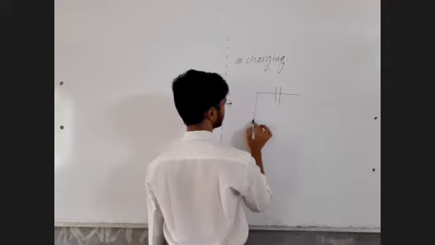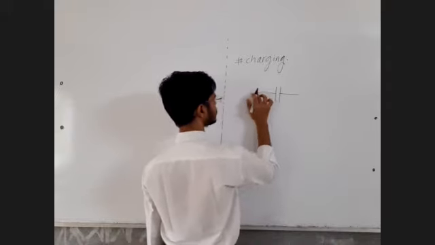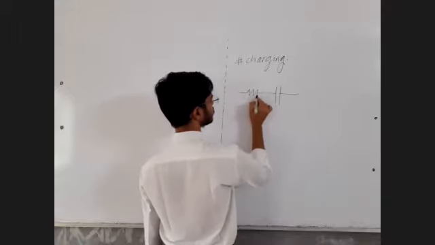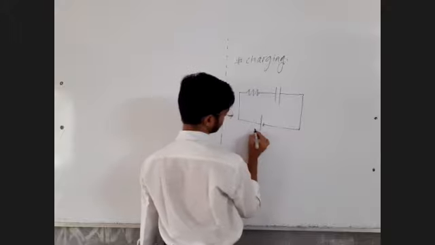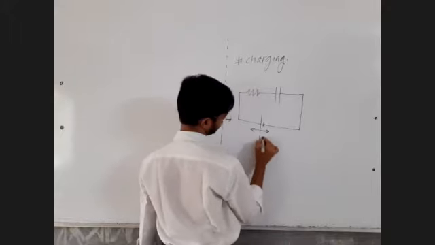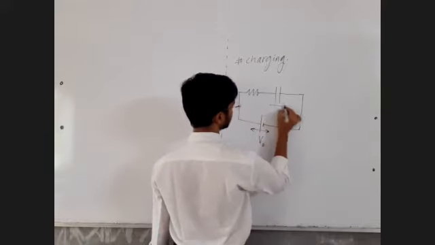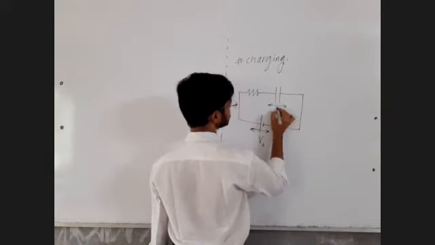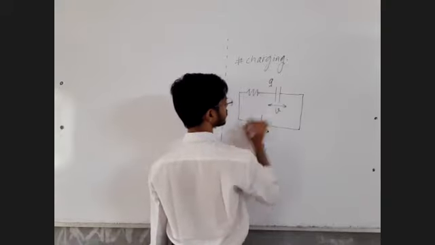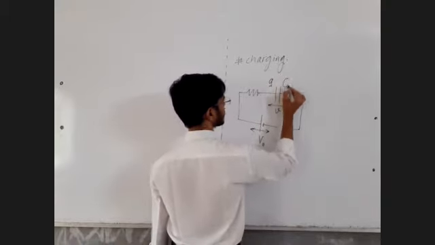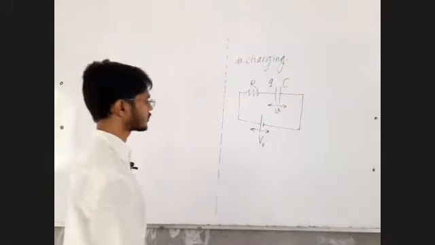A capacitor was there, a resistor was there, and a battery was there. The potential difference across the battery was V naught. The instantaneous voltage across the capacitor was small v, the instantaneous charge on the capacitor was small q, and the capacity of the capacitor was capital C. The value of the resistor was capital R.